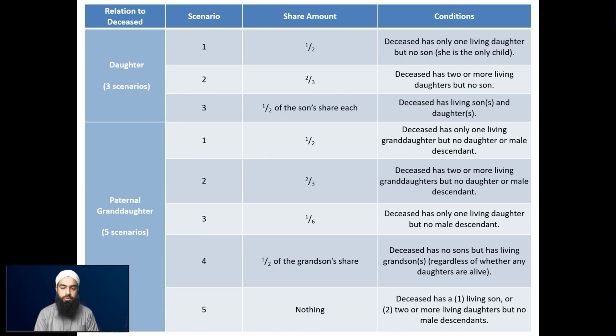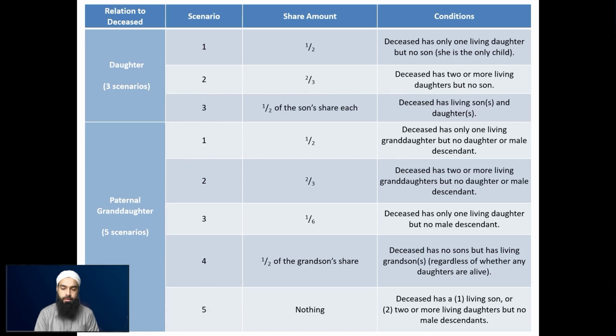Scenario number 2 is where she receives 2/3, and that's when there are 2 or more daughters. So 2 or more daughters alive, but there is no son of the deceased. And the 3rd scenario is where she receives half of her brother's share, in essence half of the deceased son's share. So that's when obviously the son or more than one son of the deceased is alive. Then the daughter or the daughters, however many there are, will each receive half of the son's share.